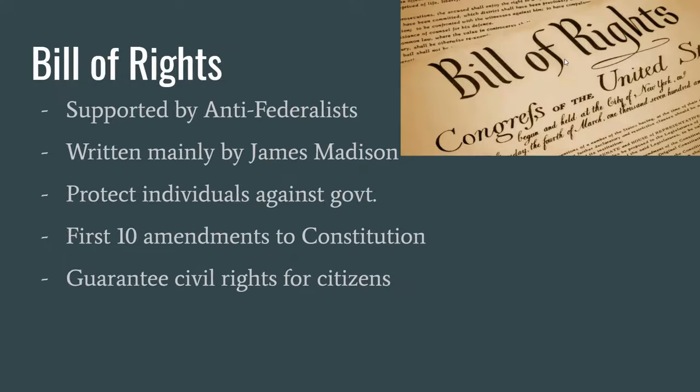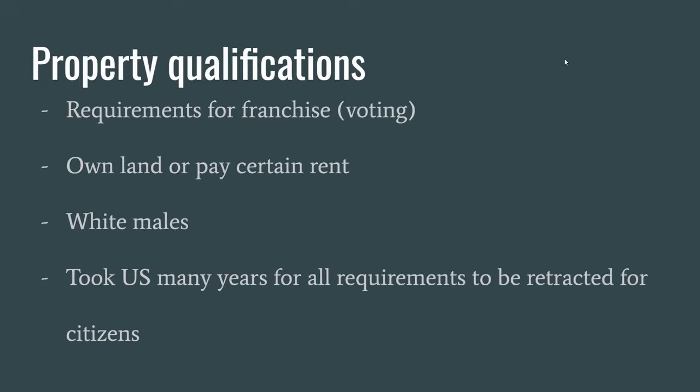Moving on to the Bill of Rights, the first 10 amendments were added to the Constitution shortly after its adoption. They are heavily supported by Anti-Federalists. The amendments themselves have many legal protections and civil rights. While the U.S. may have been a republic, it was not very democratic. Voting was limited to only white males with property. Property qualifications will be done away with in the 1800s, but it will be a long, slow process until the right to vote is expanded to all.